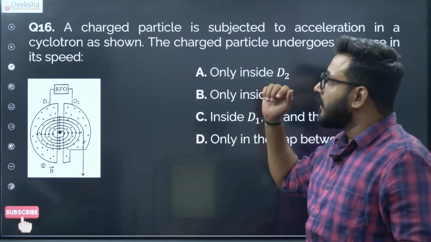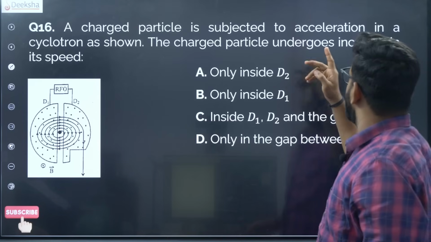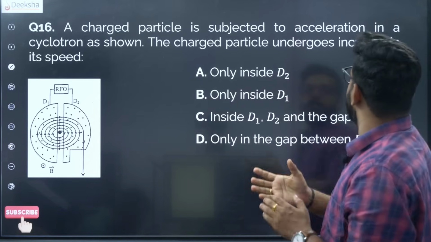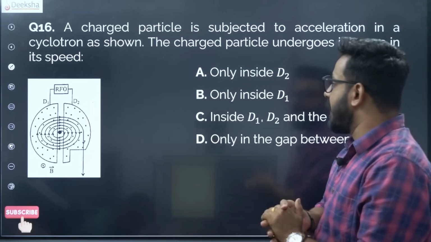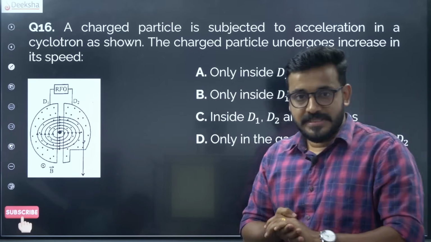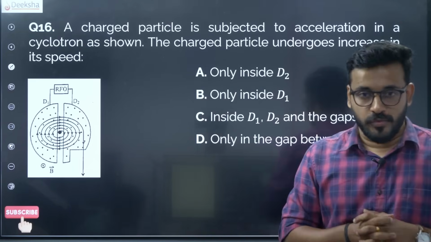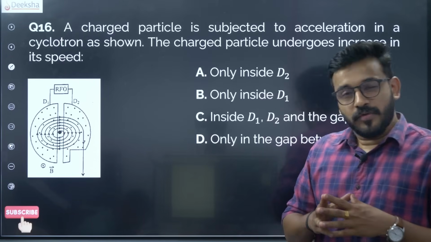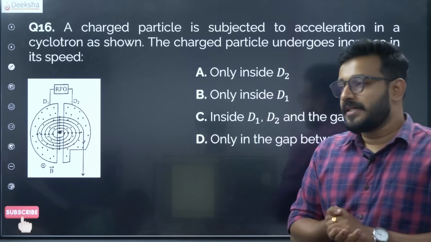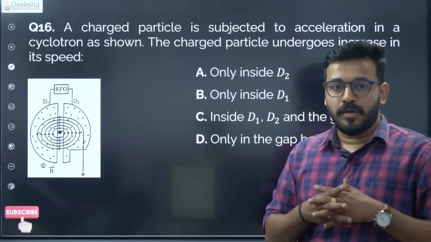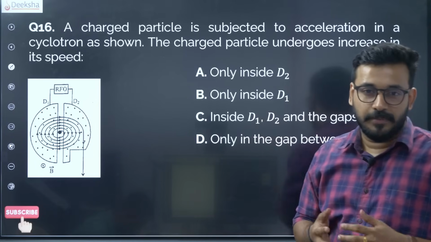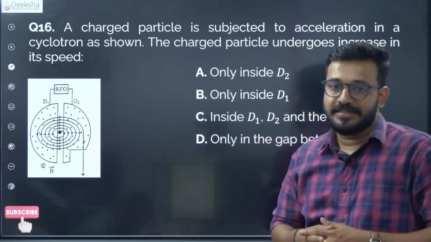Question number 16. A charged particle is subjected to an acceleration in a cyclotron as shown. A charged particle undergoes increase in its speed, so and so option. Once again, let me remind you students, the PU portion has got rid of the cyclotron years back. So this year, since the CET is proclaiming to follow the PU syllabus, chances of cyclotron questions repeating this year are less, but still let's just discuss.